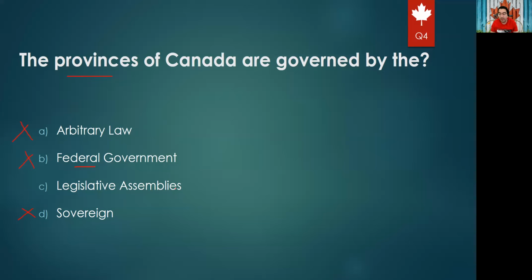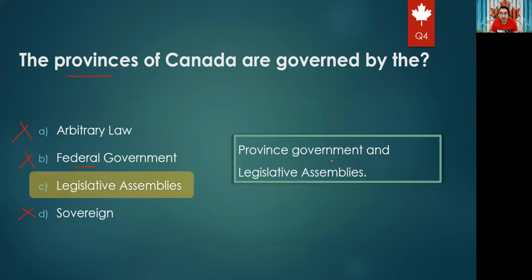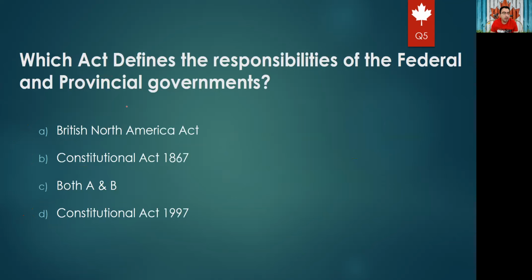So it can be one of the two options. All right, legislative assembly or province government. Okay, so the right answer here is C, and take care. The right answer can be a province government or legislative assembly, because actually the province government is represented by the legislative assemblies. Okay. Next question.